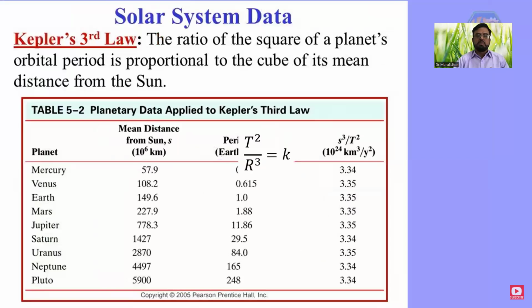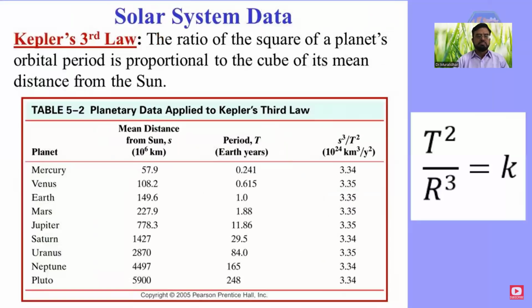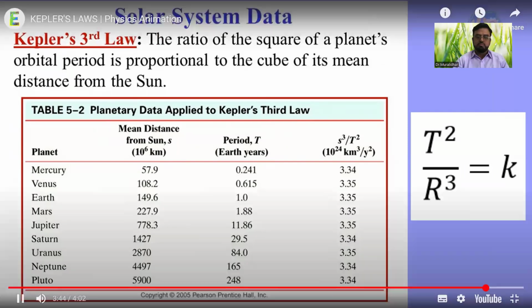That is, the square of the period divided by the cube of the mean distance is equal to a constant. And for every planet, no matter what its period or distance, T squared over R cubed is the same number. And that's it. Did you enjoy our topic for today? I hope you certainly did.